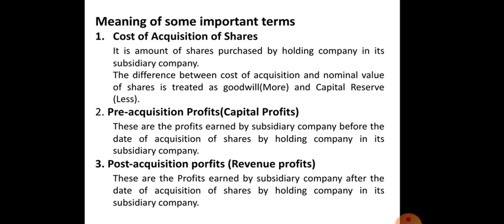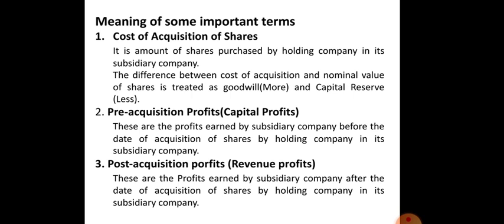Now see, pre-acquisition profit is nothing but the capital profit. These are the profits earned by the subsidiary company before the date of acquisition of shares by the holding company.